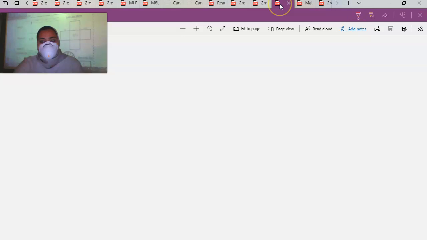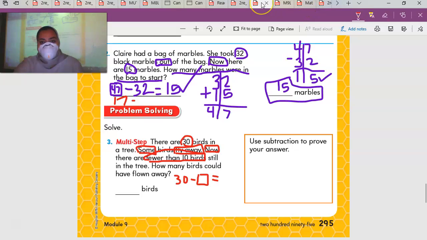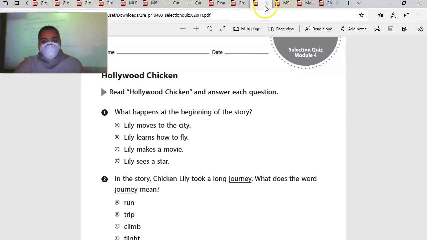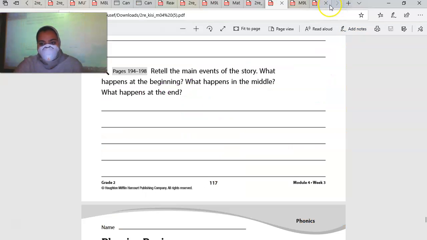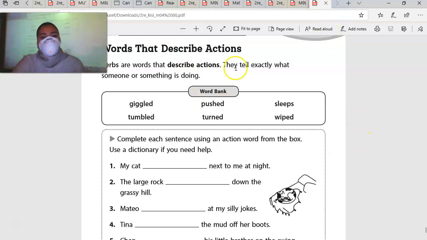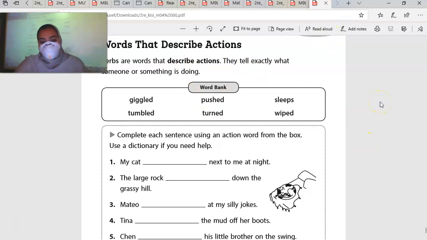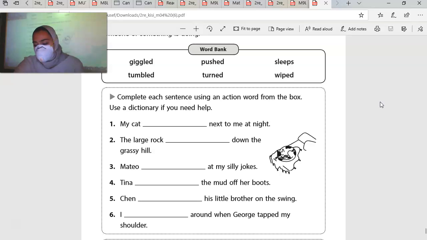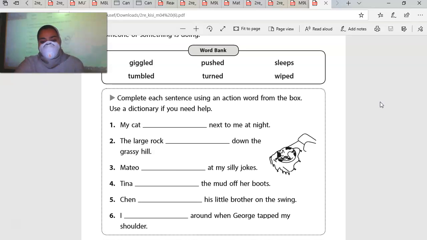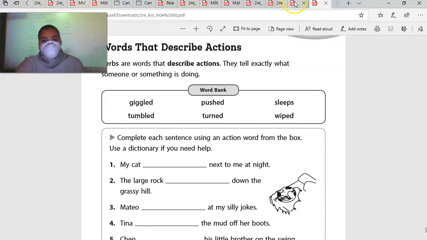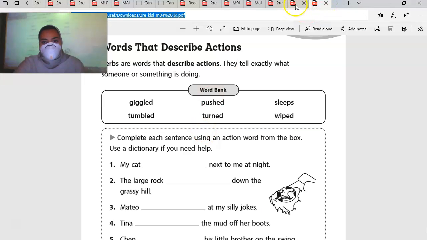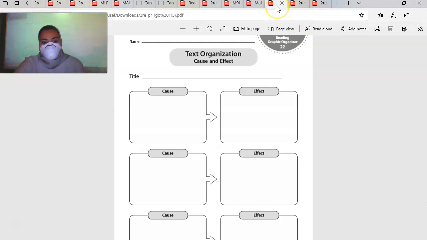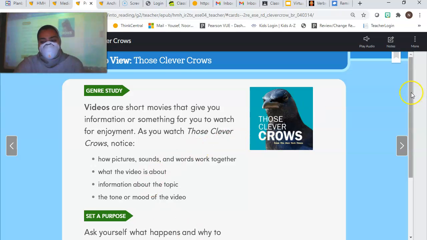Also, today you're going to need, not your math. Sorry. You're going to need, it's right here, words that describe actions. So we're going to be doing this as well. So we're doing the text organization, cause and effect, and then we're also going to be doing this for reading today. And we're going to be reading The Clever Crows. Oh, not that. Okay. Let me open that up again. There it is. Okay. All right, so let's get started.